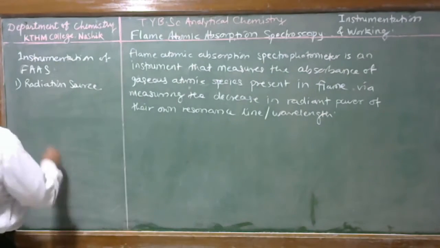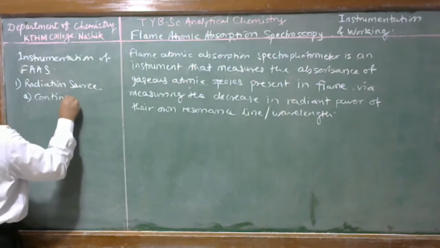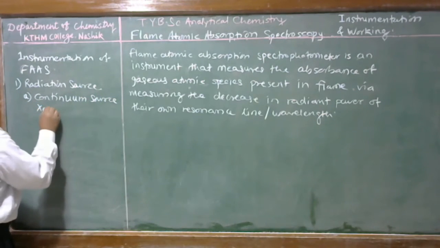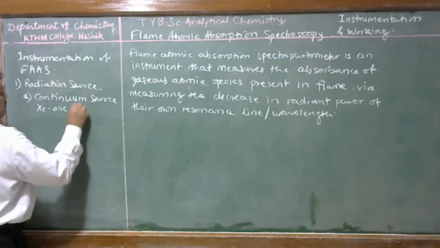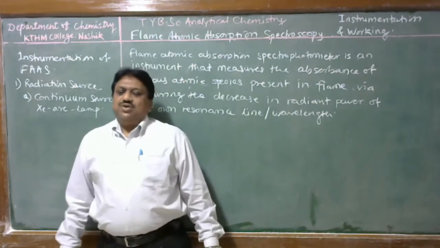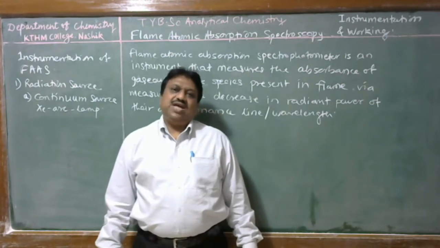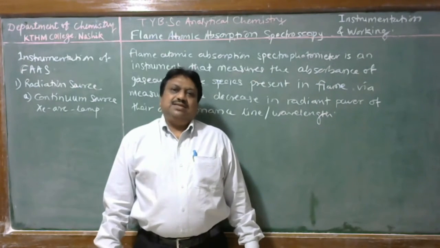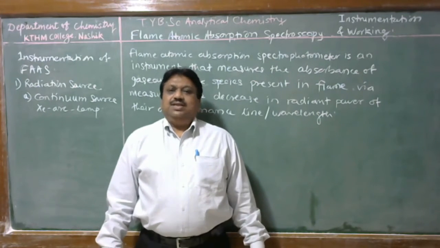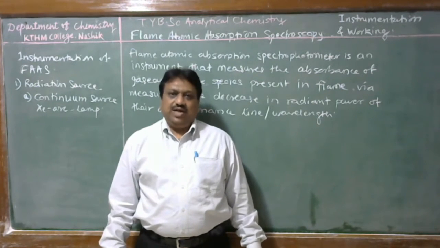Number one is a continuum source, that is a xenon arc lamp. Continuum source in atomic absorption spectrophotometry is a xenon arc lamp. Yesterday we discussed its construction and working, as well as the wavelengths emitted by the xenon arc lamp. This is a continuum source that emits radiation from 200 to 700 nanometer.